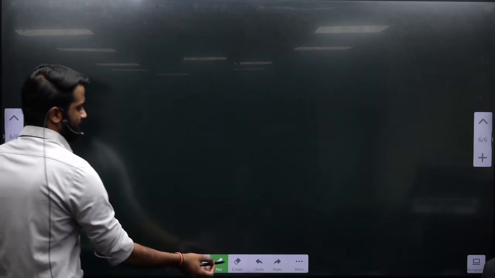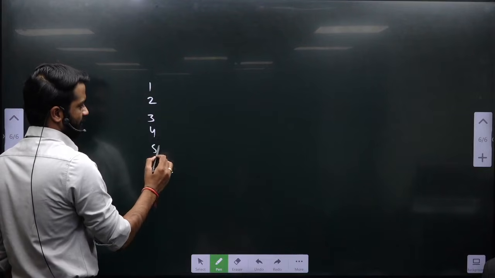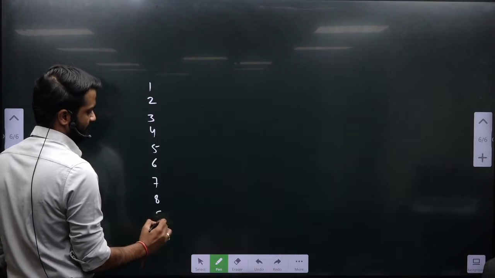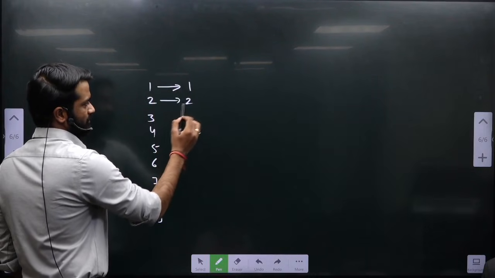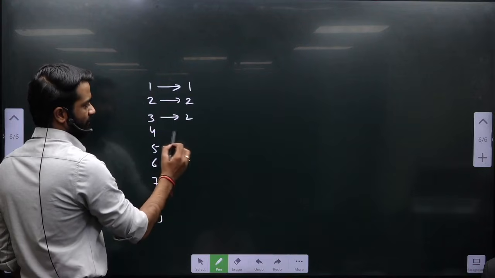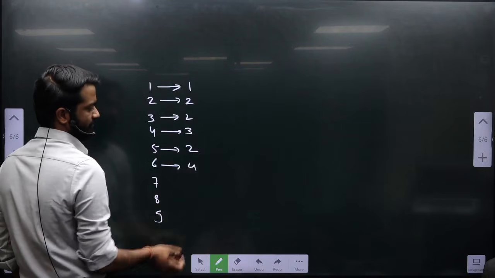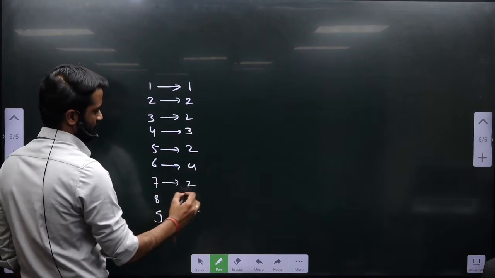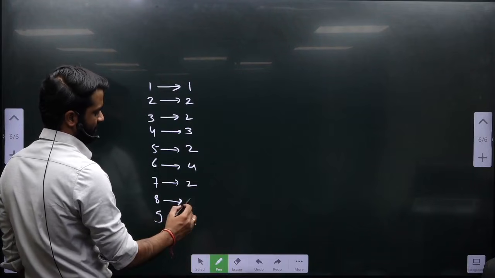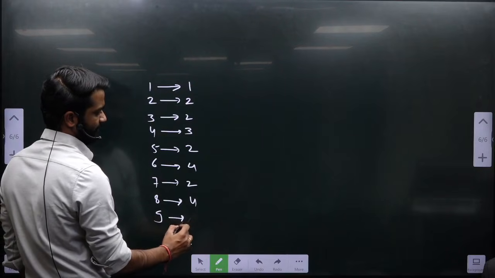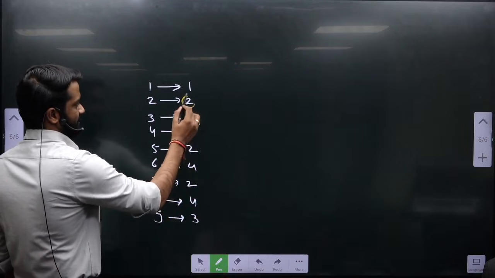See this list: 1, 2, 3, 4, 5, 6, 7, 8, 9. How many factors for 1 were there? 1. For 2, 2. For 3, 2. For 4, 3. For 5, 2. For 6, 4. For 7, 2. For 8, 4. For 9, 3.